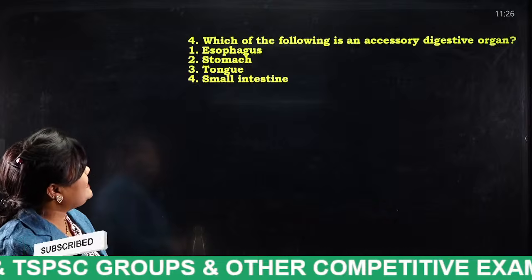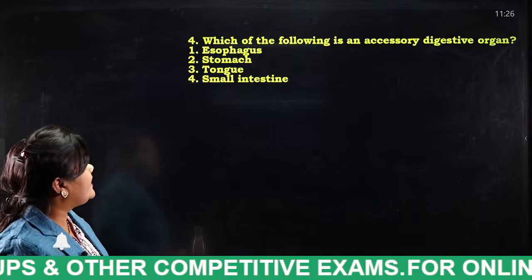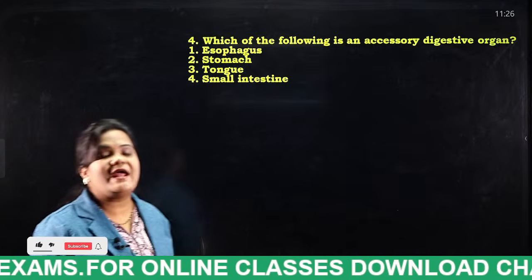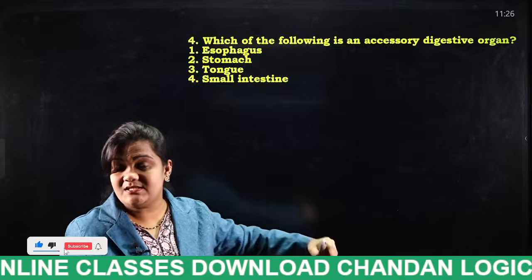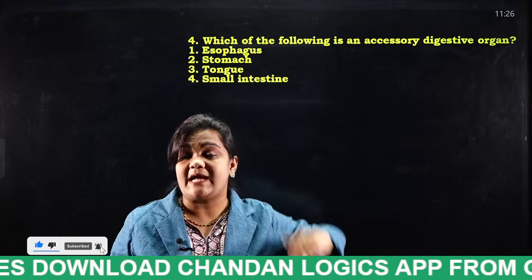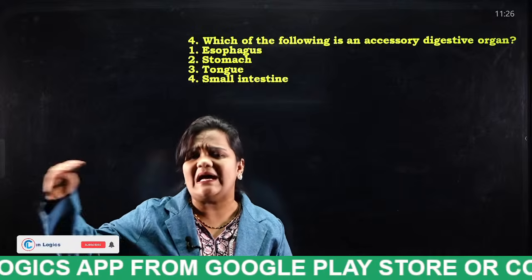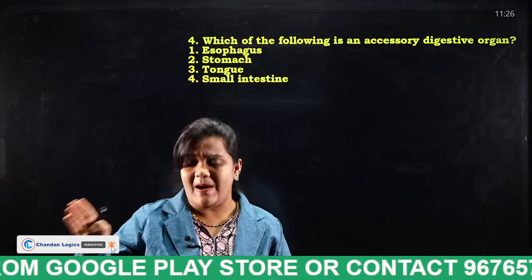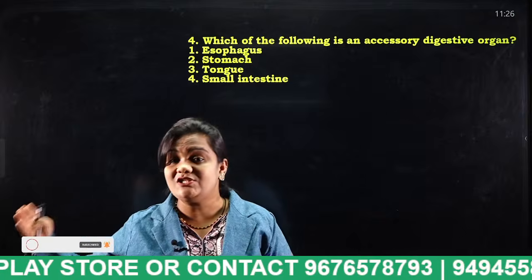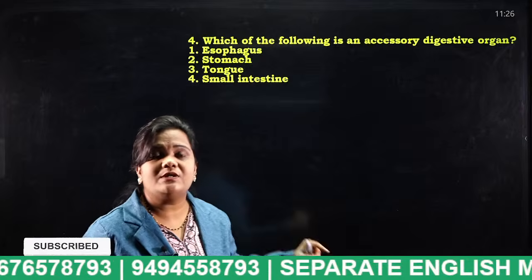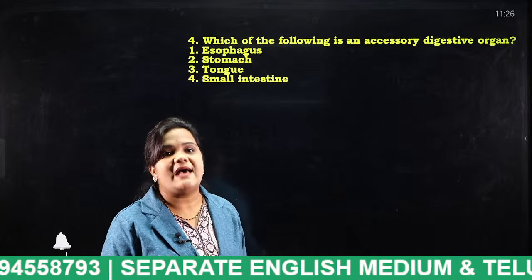Which of the following is an accessory digestive organ? Esophagus, stomach, tongue, small intestine. Now tell me students, as I discussed, the continuous hollow tube from mouth to anus is known as the alimentary canal. So what are the accessory organs? The parts which are helpful for the digestion of food are known as accessory organs. In the given options, which is considered an accessory organ?